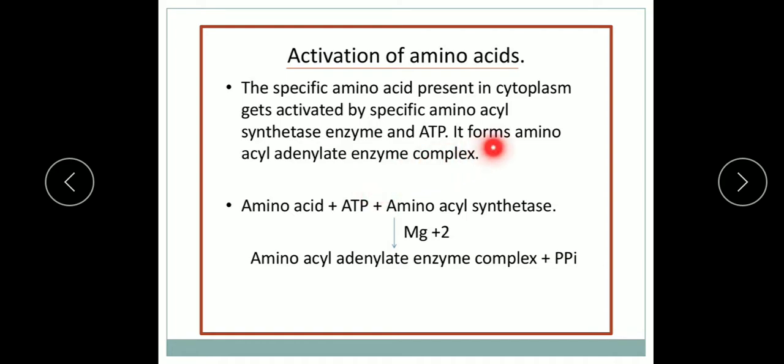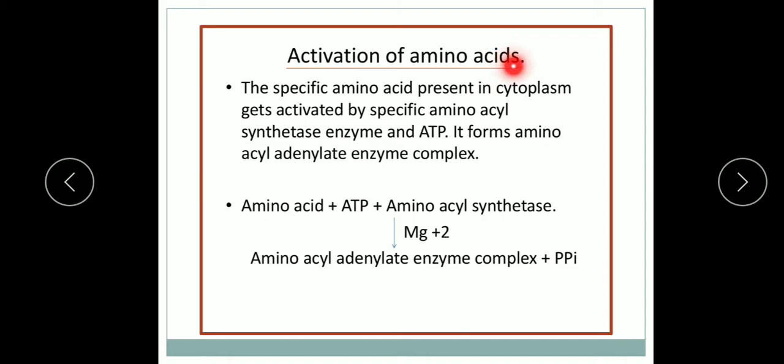Since 20 types of amino acids are biologically important, a cell must contain at least 20 types of vehicles for their transportation, that is tRNA molecules. So 20 types of amino acids as well as 20 types of tRNA molecules. This is because a particular type of tRNA can carry only a particular type of amino acid.